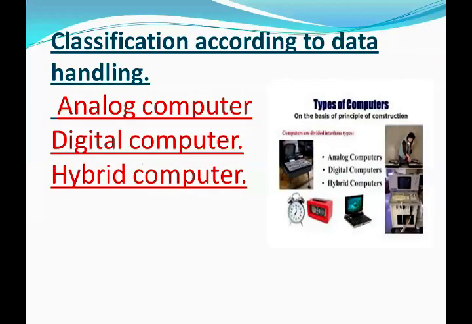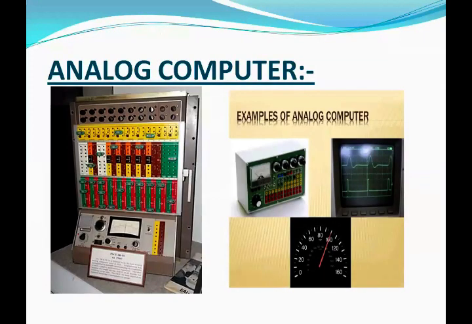Now next we classify computers according to data handling. Number one is analog computer, number two is digital computer, number three is hybrid computer. First heading is analog computer.